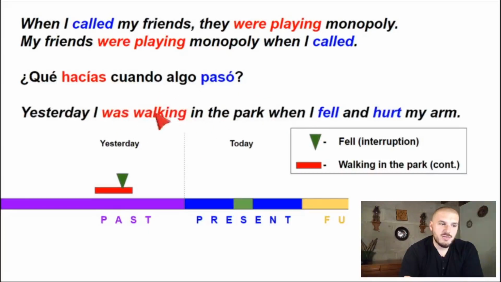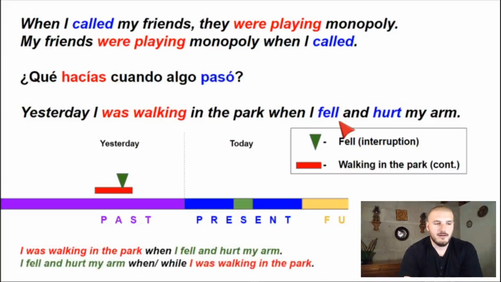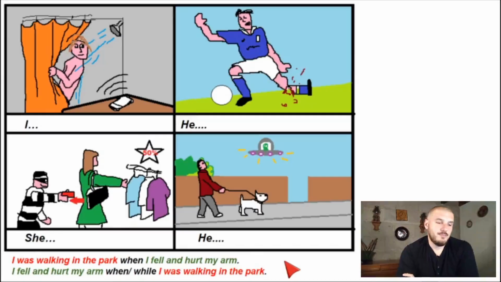So we use the past continuous to describe the scene of a story when something else important happened in past simple. I was walking in the park when I fell and hurt my arm. I fell and hurt my arm when or while I was walking in the park. Two different ways of saying the same thing. One continuous action in the past that was interrupted by another action. So following the example at the bottom of the screen, you can see here 4 pictures of something that was happening and then something else interrupted. Okay? Algo pasaba o estaba pasando cuando algo más interrumpió.